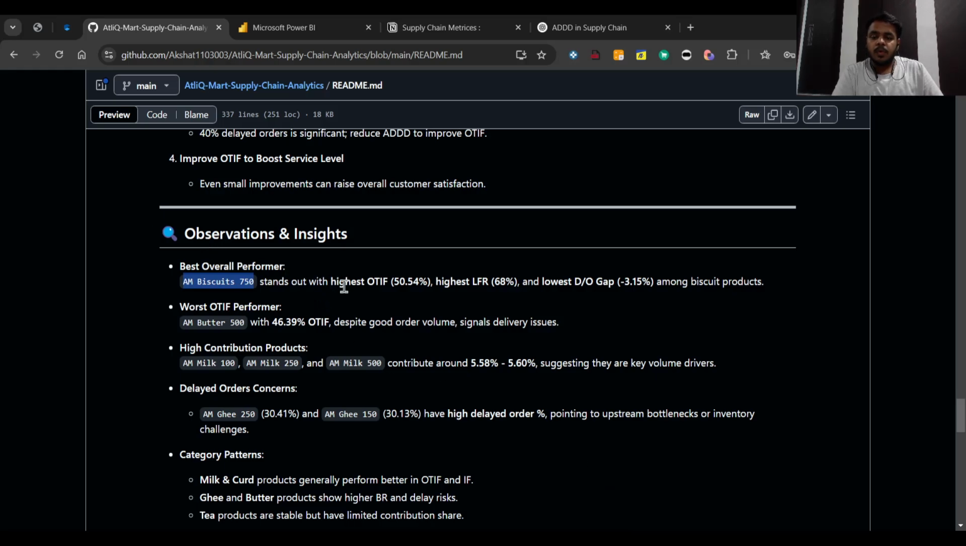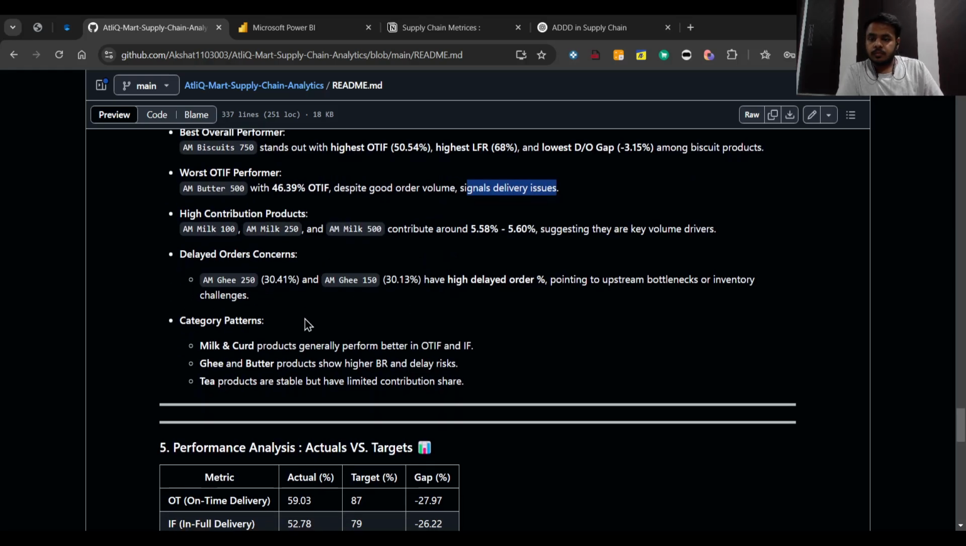Why? Because it is having the highest on time and in full percentage of around 50.42 percentage and highest LFR of 68 percentage, having the lowest DO gap. Also, if you see the worst OTIF performer, it is AM Butter 500, with only 46.39 percentage of OTIF. Which means despite good order value, they have very high significant delivery issues.